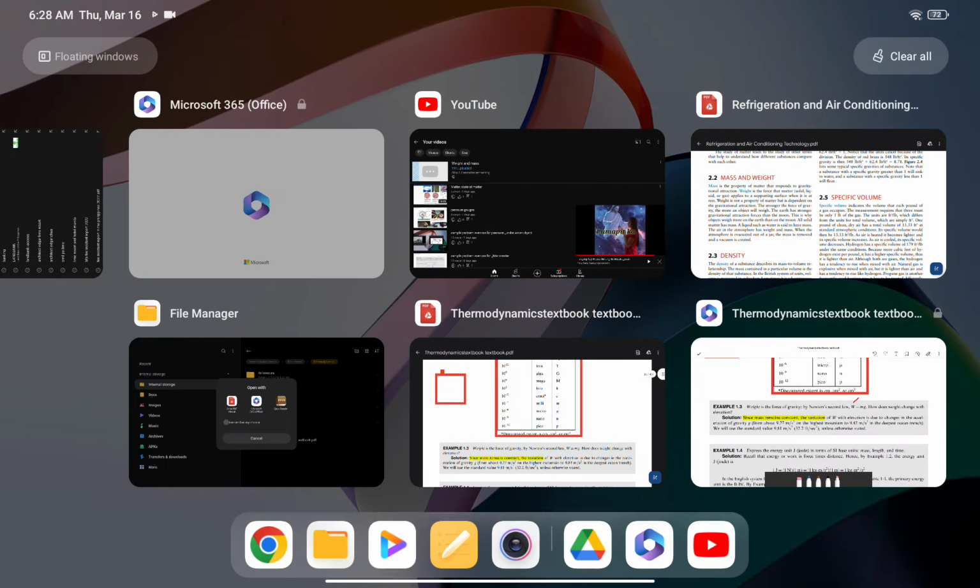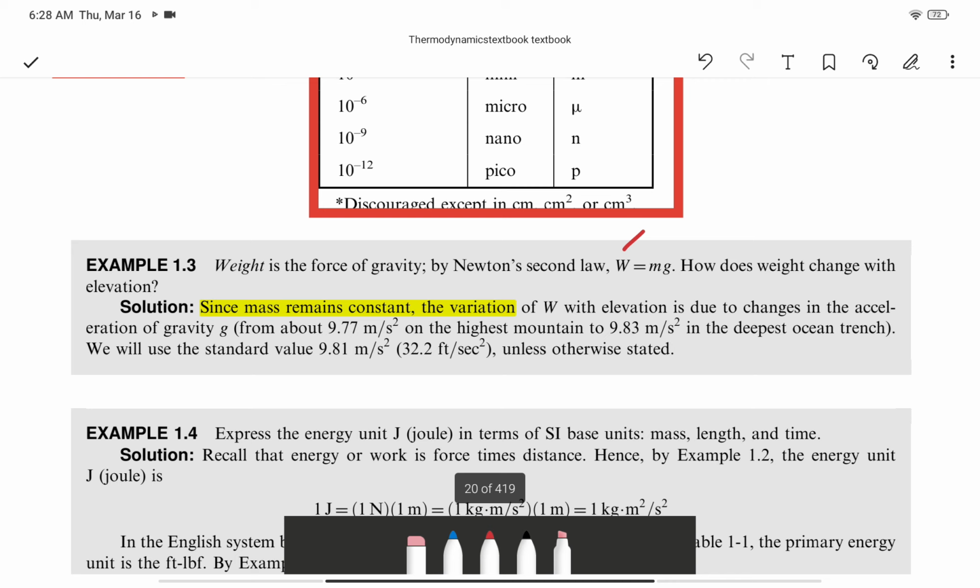So this is what he is saying here, that weight is a force of gravity, and by the second law of Newton, your W, or weight, is equal to mass times g, which is gravitational acceleration. Okay, so that's the problem here. How does weight change with elevation?